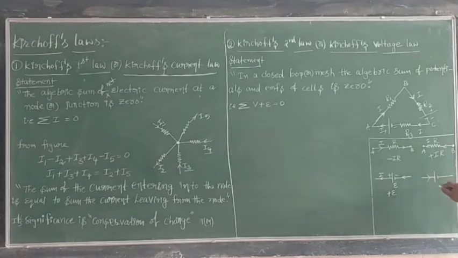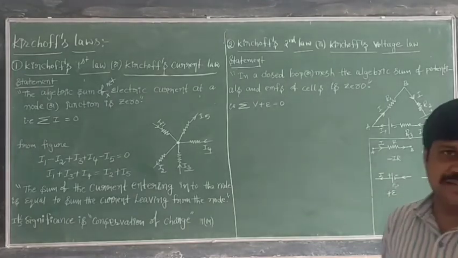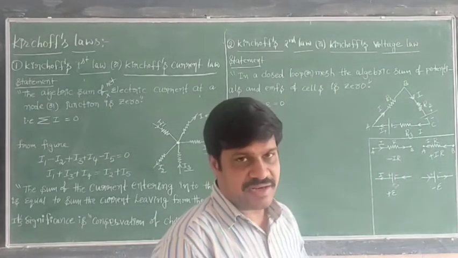If the current is flowing from positive to negative, then the EMF we have to take is negative. These two are the sign conventions we have to take.